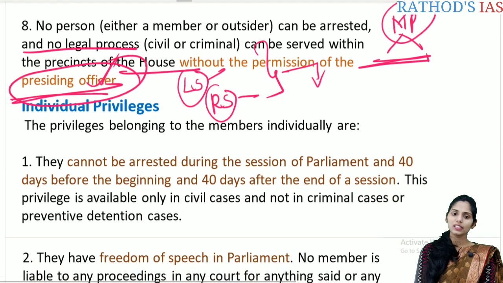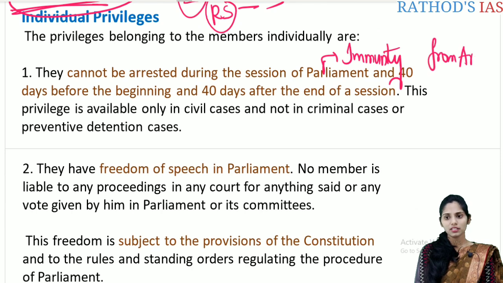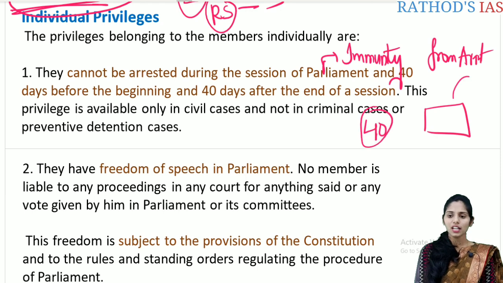So now let us see the individual privileges. These privileges mainly belong to the members individually. The first important one is, they cannot be arrested during the session, and also 40 days before the session and 40 days after the session. So it means there is immunity from arrest. Members of Parliament enjoy immunity from arrest during the session, 40 days before the session, and 40 days after the session.